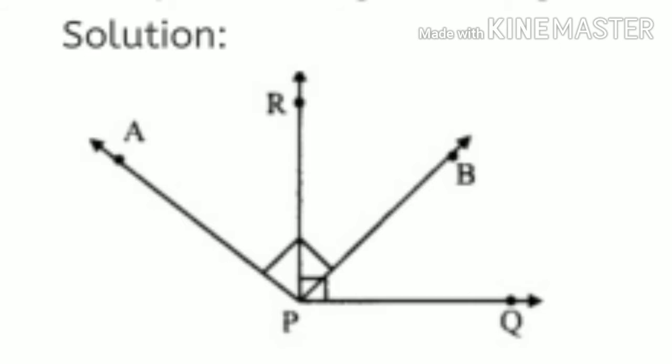So one is QPR and one is APB. Both angles are of 90 degrees, so they are supplementary angles because 90 plus 90 is equal to 180. So this is a pair of supplementary angles. Third one, we have to write a pair of congruent angles. Congruent angles means a pair of angles whose measure is the same.